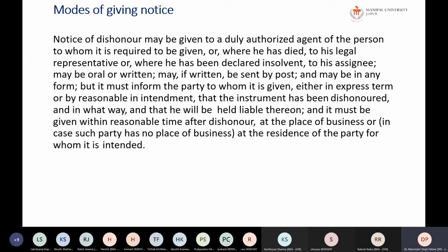Notice of dishonor may be given, number one, to a duly authorized agent of that person. When the agent receives the notice, it is deemed that the principal has received it, because the agent works on behalf of the principal.